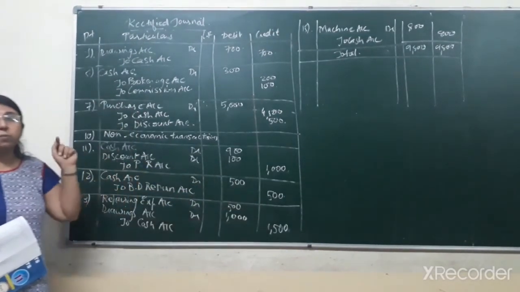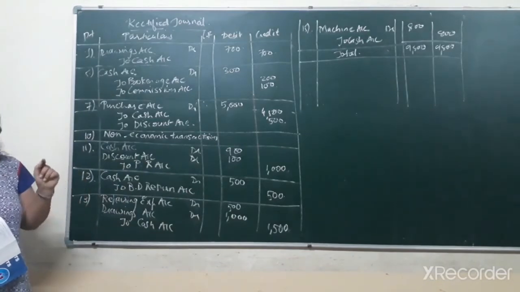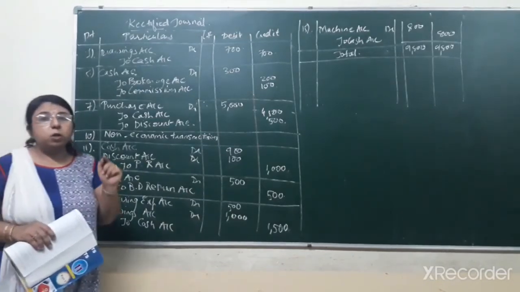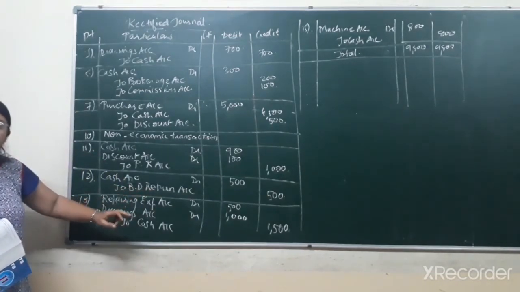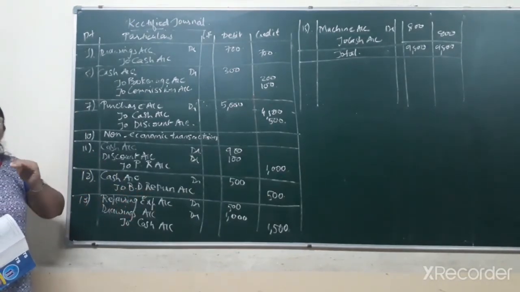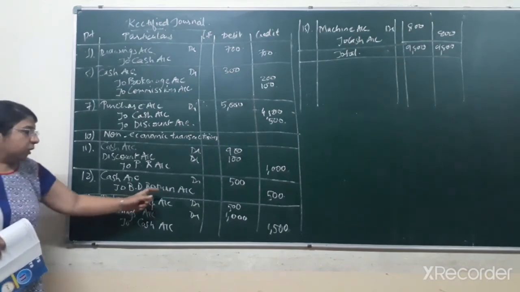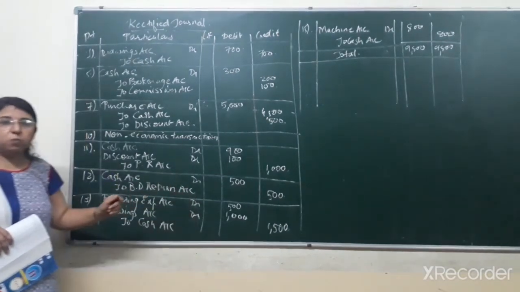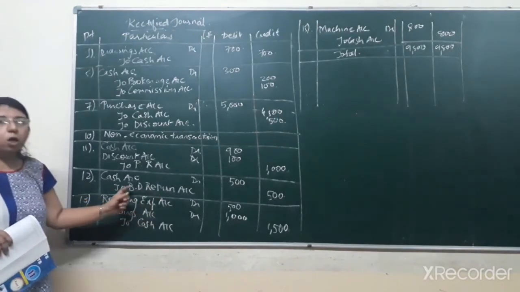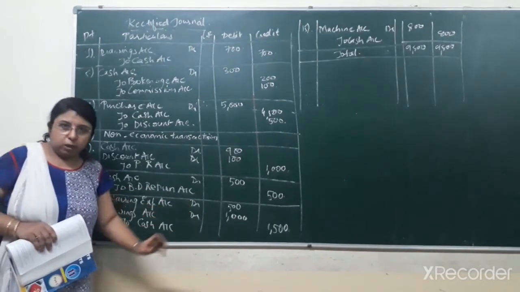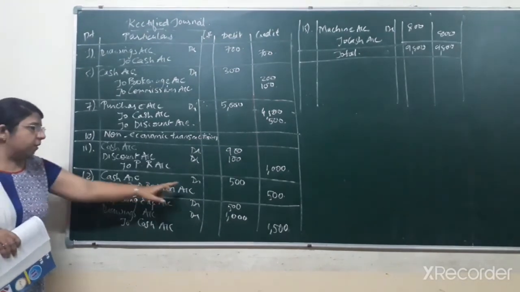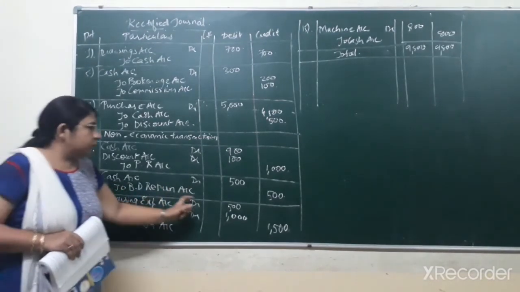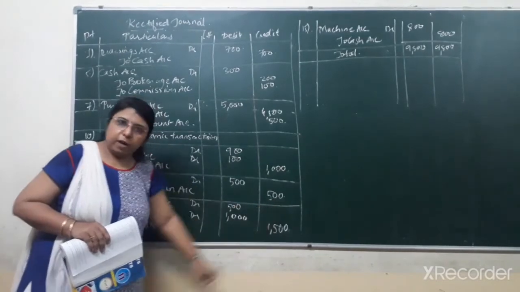Previously it was considered as bad debts, it means it was a loss for the business. That much amount we were not able to receive from the debtor, but now that much amount we are receiving from the debtor, so it is a gain or income for the business. So here bad debts return account will be credited. Already I explained that you can write bad debts return also, you can write bad debts recovered also over here. So the rectified journal entry would be cash account debit 500 to bad debts return account credit, that is rupees 500.